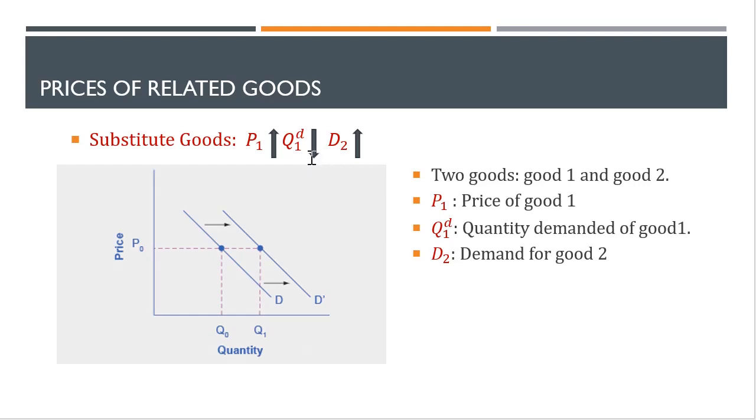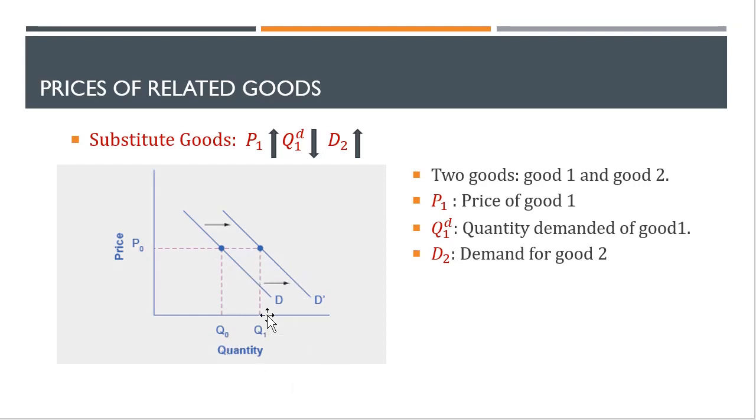However, if these two goods are substitutes in nature, then a decrease in the quantity demanded for good one should increase the demand for good two. So if you just ignore the middle term, then you can see the increase in price of good one leads to the demand for good two to increase, and that is the thing we have depicted in this picture.